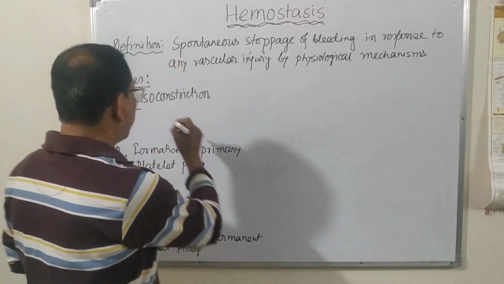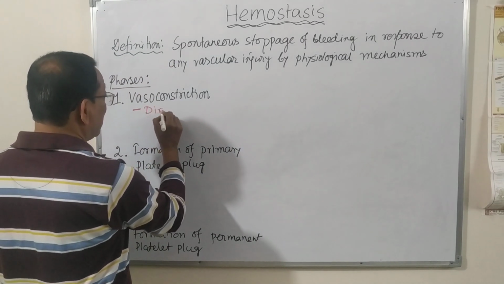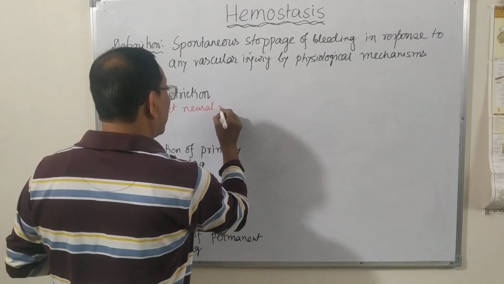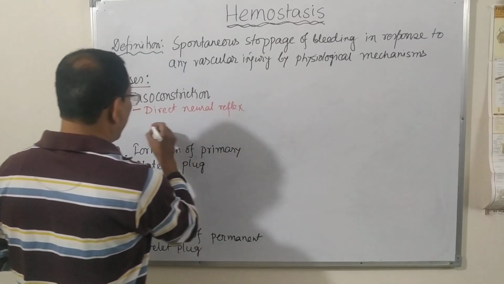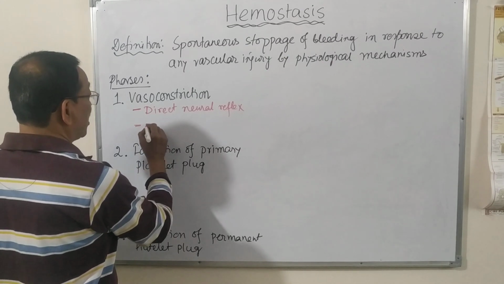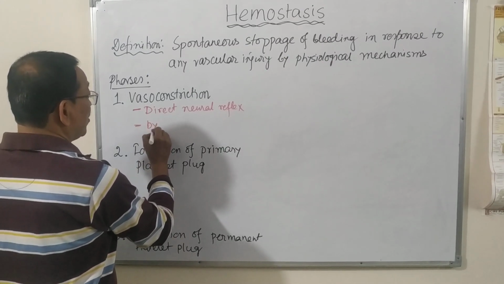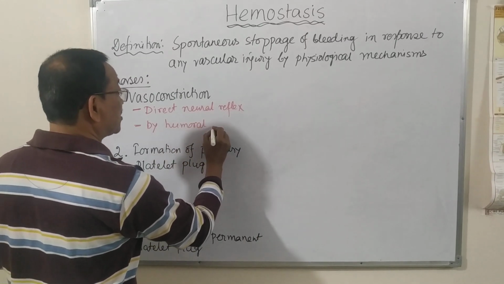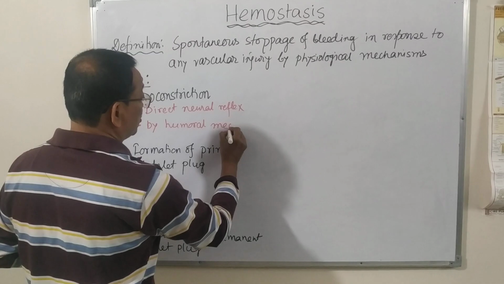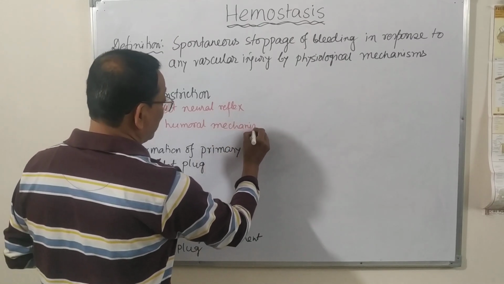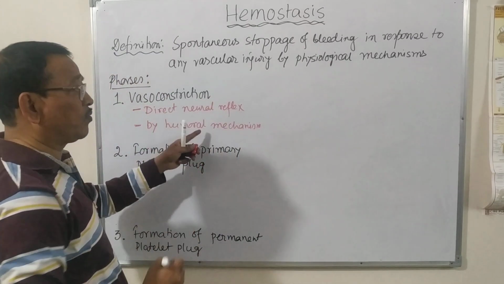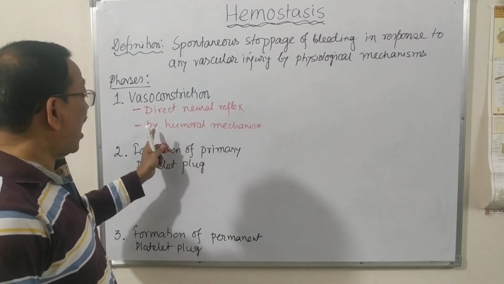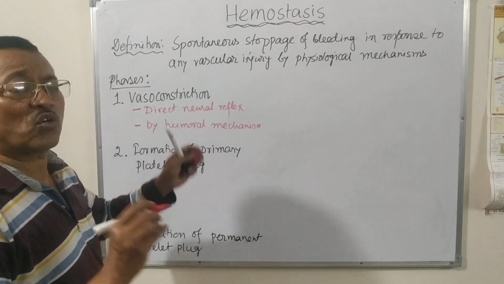One is the direct neural reflex, and the second one is the humoral mechanism, by releasing some substances. Now we'll discuss how these two events, direct neural reflex and humoral mechanism, cause the vasoconstriction.